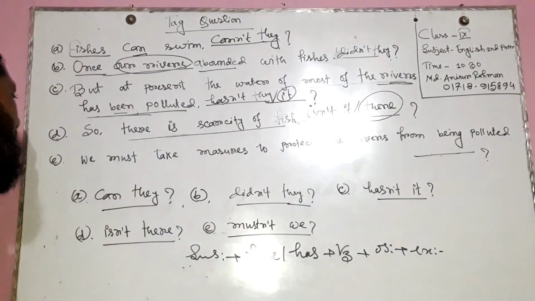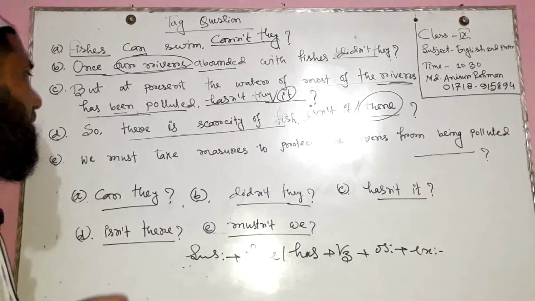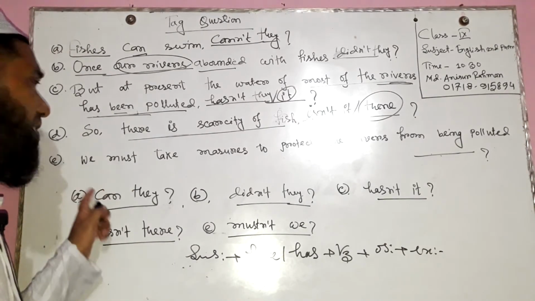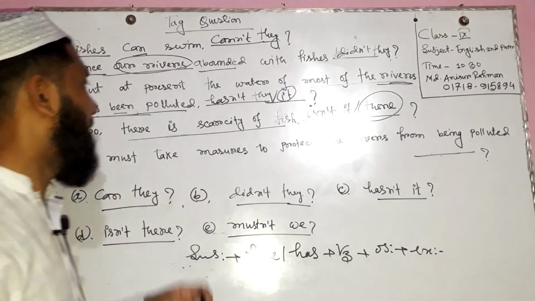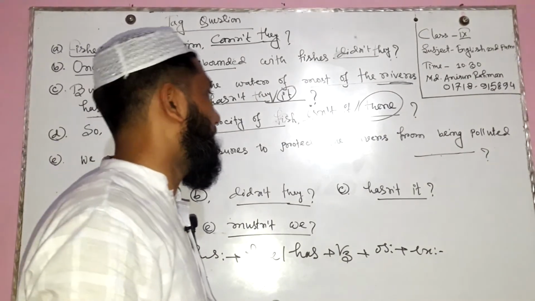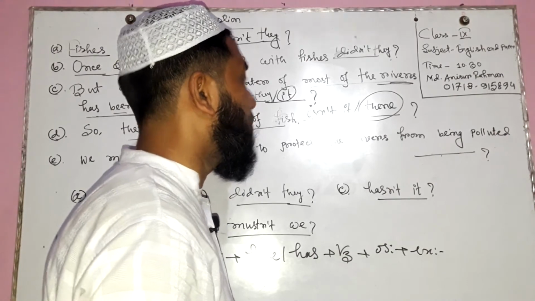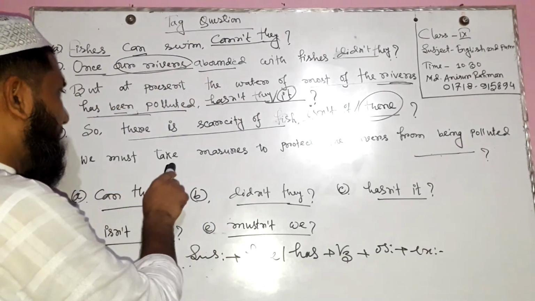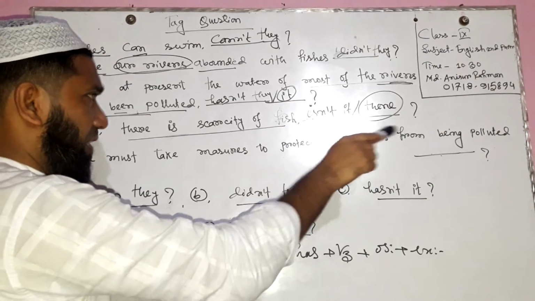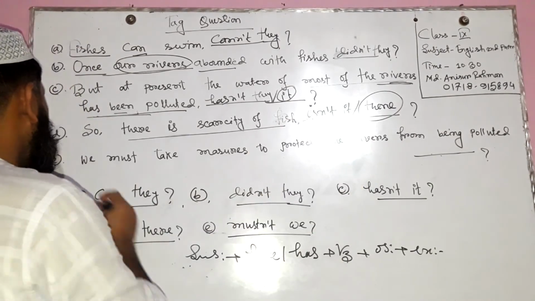Okay. Now finally we will observe the last sentence, I mean number E. We must take measures to protect the rivers from being polluted. "We must take measures" is the main sentence.